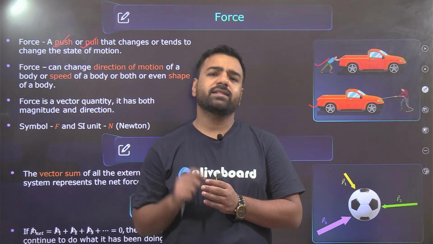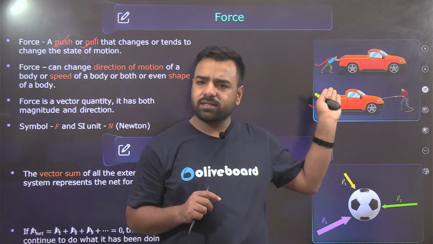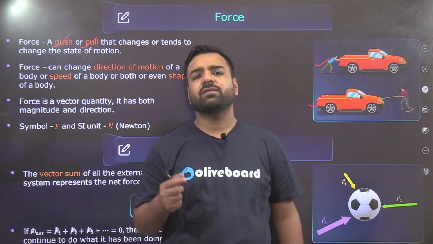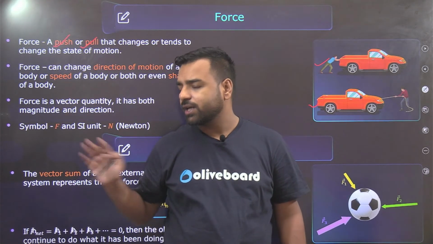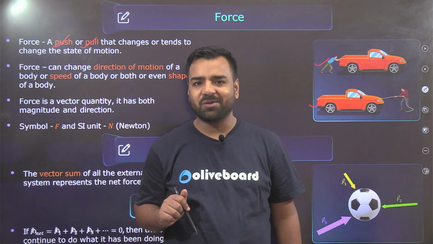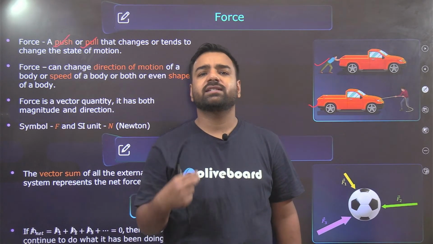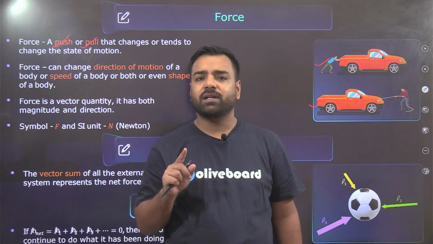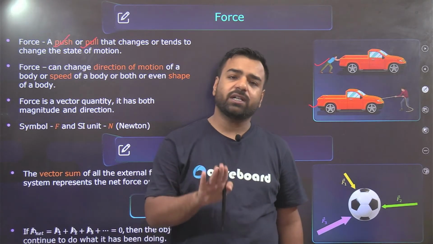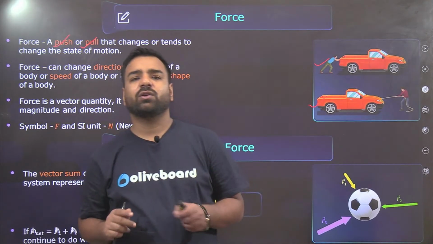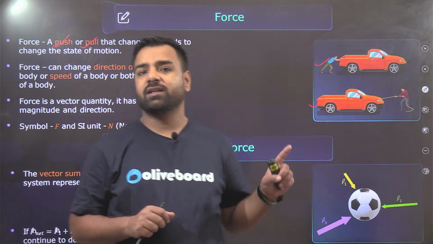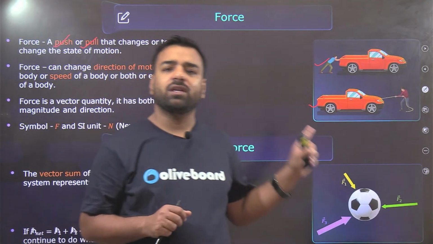No. Let's say we are pulling or pushing a train. Will it be possible? Here we are trying to change the state of rest. But it totally depends upon the mass whether it is going to move or not. We have already linked inertia as directly proportional to the mass.